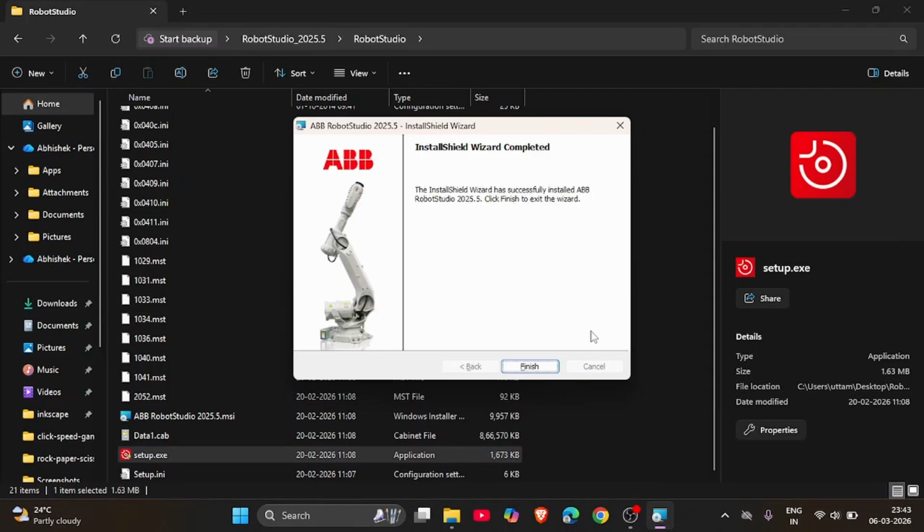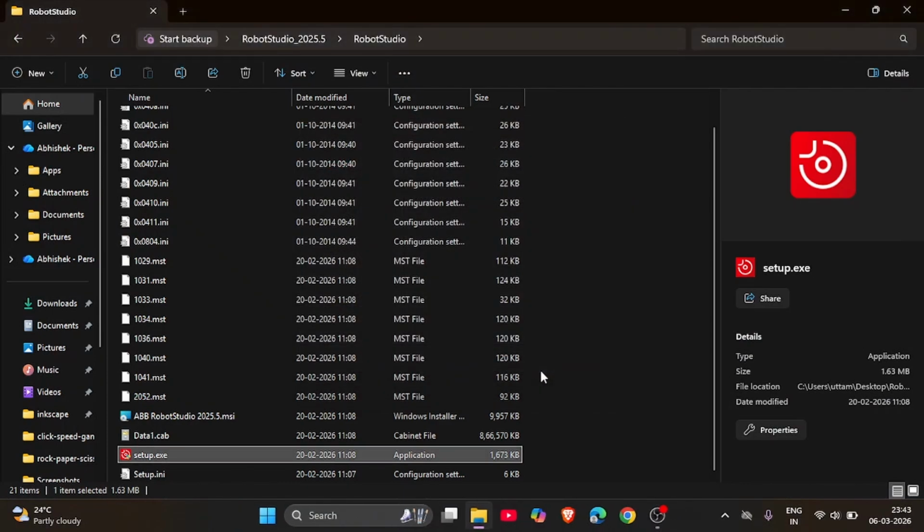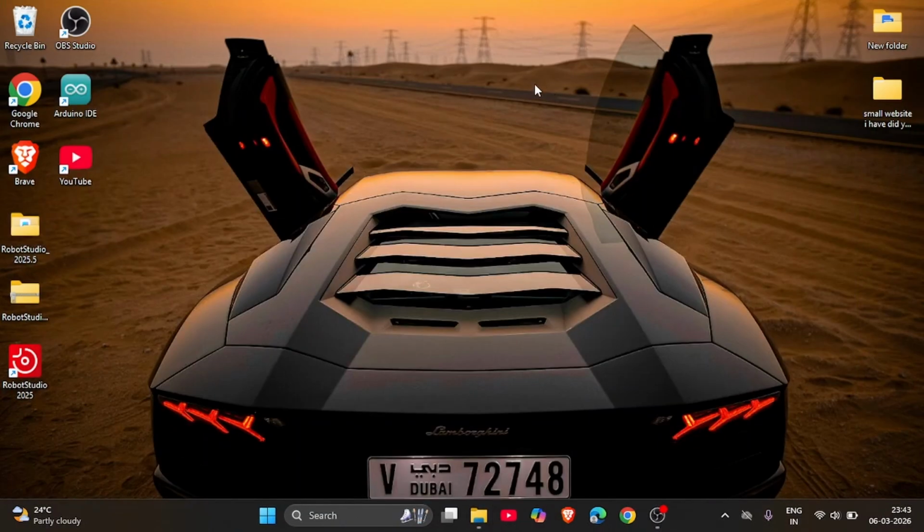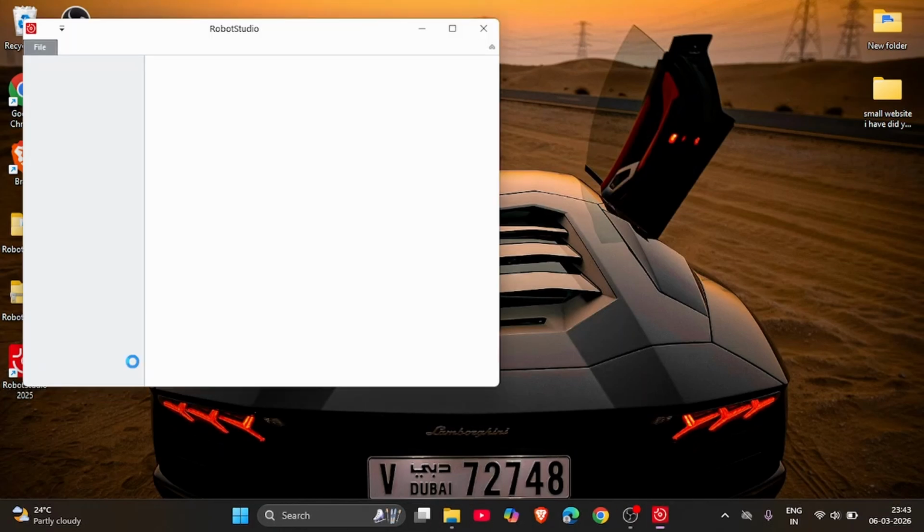So after waiting for a few minutes, the installation is completed. Click on finish. Go to your desktop. Just refresh it once or twice. Open the software. If it's not available on the desktop, you can just search it.